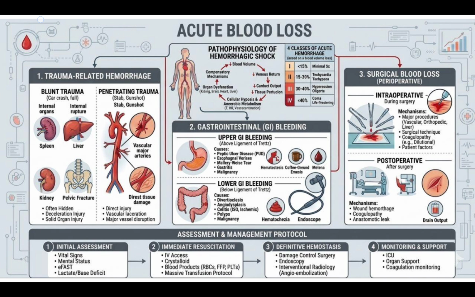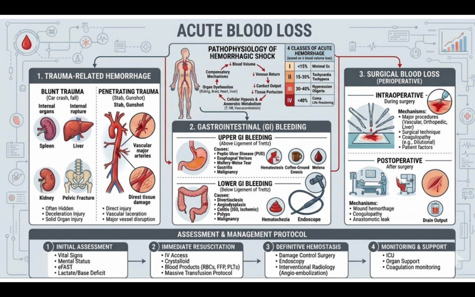What happens is there is decreased blood volume that leads to decreased venous return, that leads to reduced cardiac output and reduced tissue perfusion, that leads to cellular hypoxia and anaerobic metabolism, that leads to organ dysfunction, that leads to other compensatory mechanisms, but then again that leads to reduced blood volume. Now we will see about causes of acute blood loss.